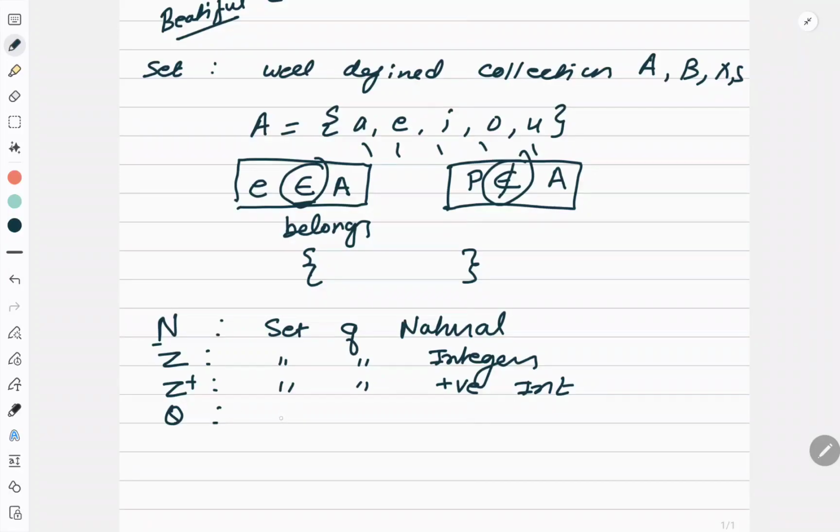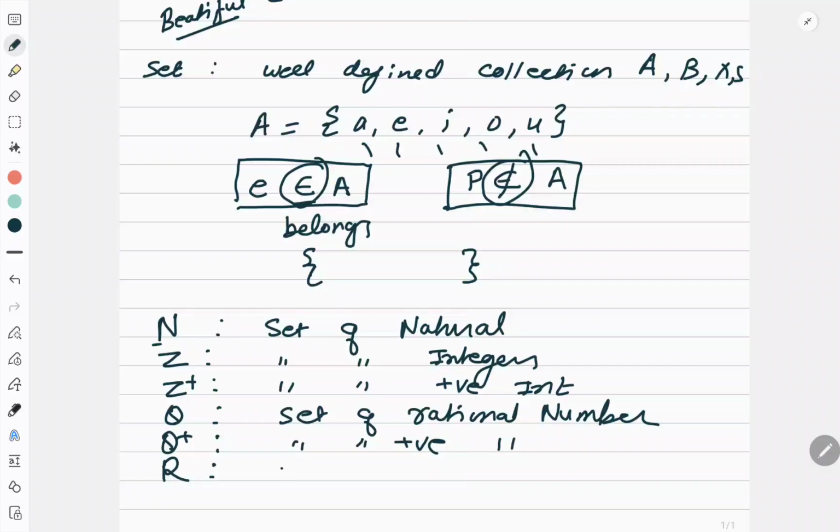Q is the set of rational numbers. Q plus is the set of positive rational numbers. Then R is the set of real numbers, which is basically your number line.